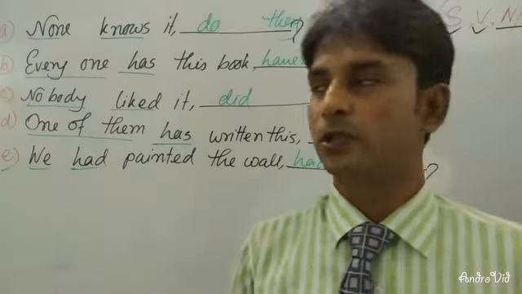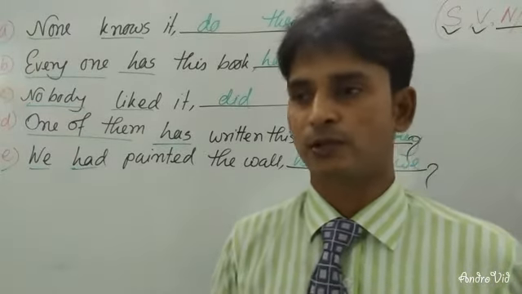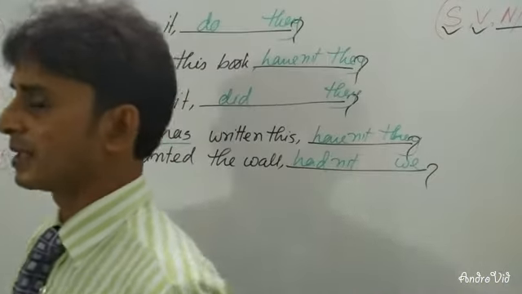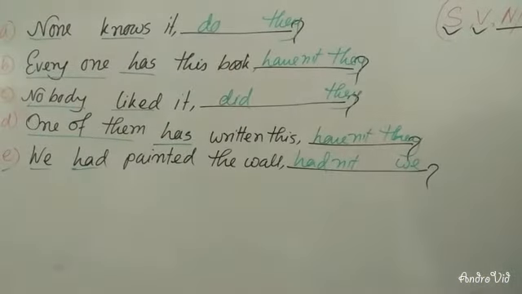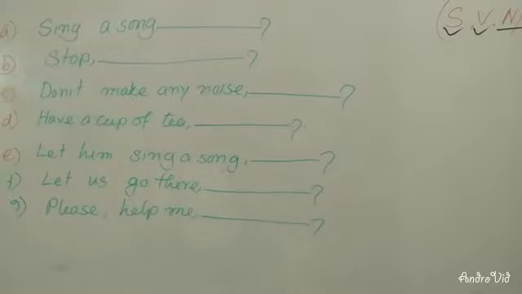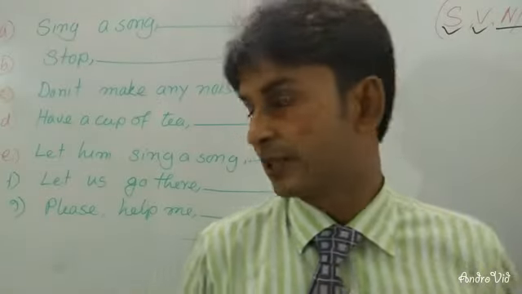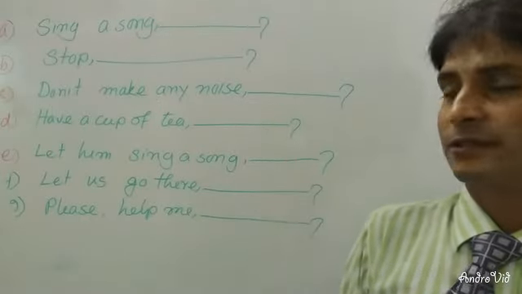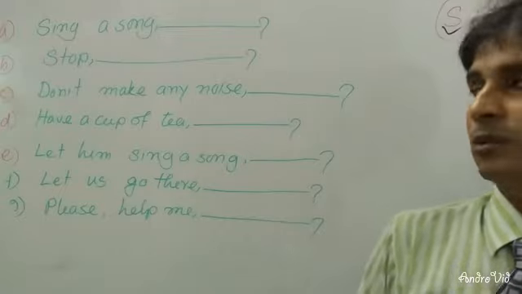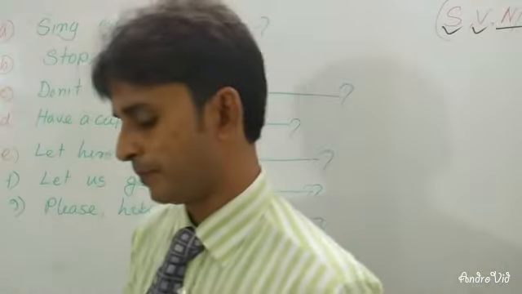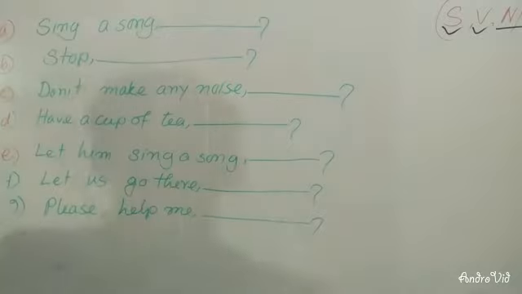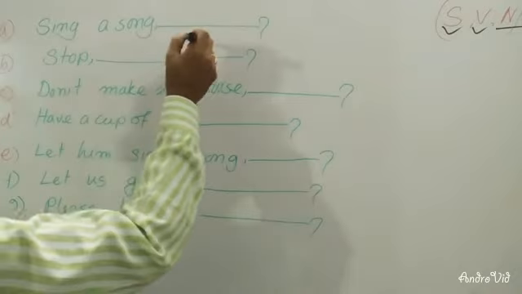Dear learners, I hope you have understood these 5 sentences and you will try to practice this. Now I'm going to make you understand how you can write the tag questions of imperative sentences. So look at the screen. Dear learners, on the screen you can see that I have given 7 sentences for your practice, and I'm going to show you how you can complete them. All of these are imperative sentences. Sing a song. This is an imperative sentence.